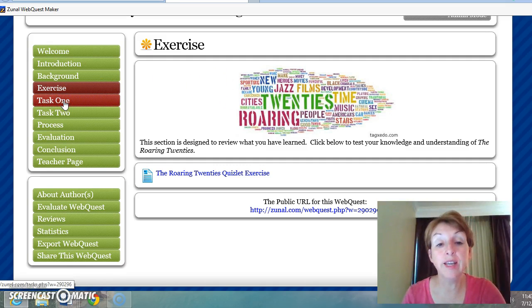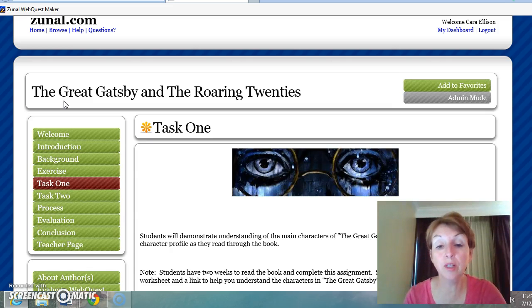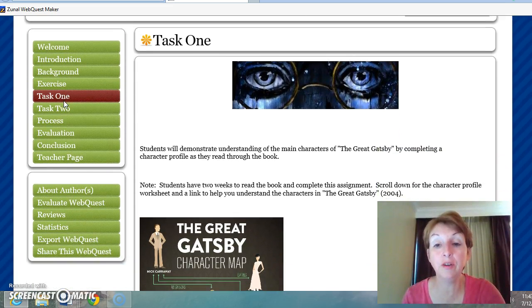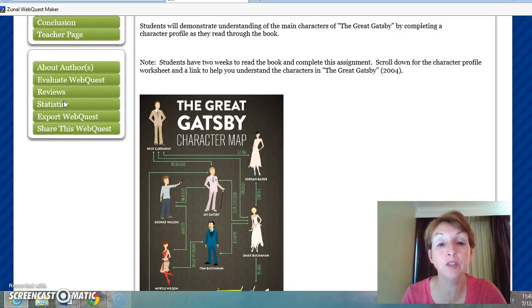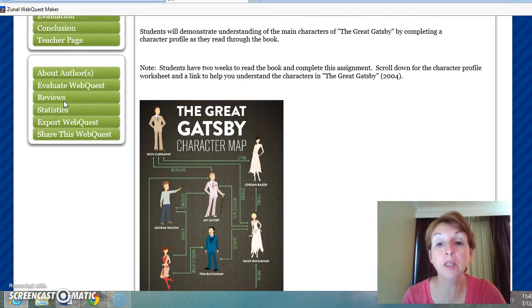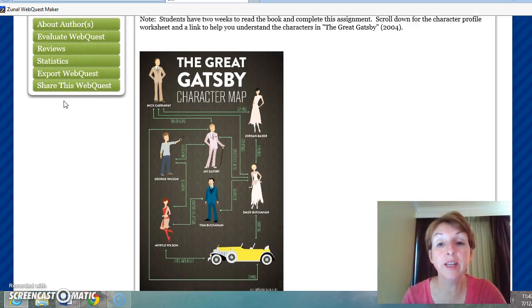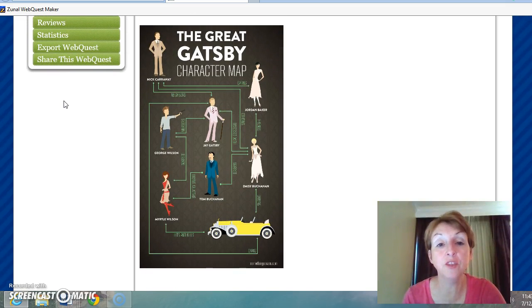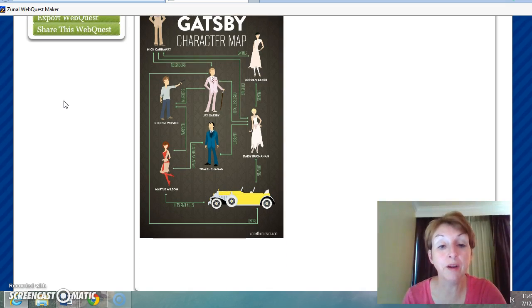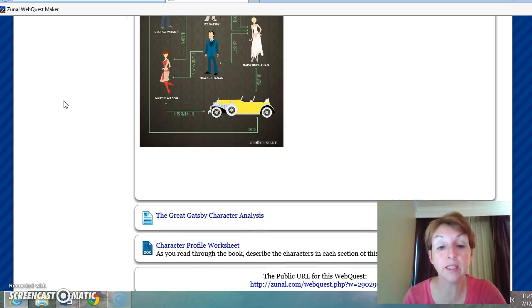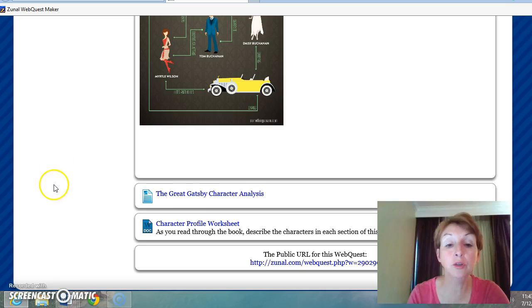Next, we're going to move on to task one. Task one is really centered around the main characters of The Great Gatsby. So you're going to essentially complete a character analysis worksheet that I have. So I've included this nice little picture that is a character map of the main characters in The Great Gatsby. And I've also included a character profile worksheet.